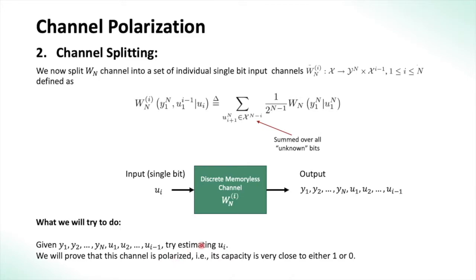We will prove that this channel WnI is polarized, that is, its capacity is either close to 1 or 0. So if we are given the output vector of the channel Wn and all the bits which came before it, if the capacity is close to 1 or 0, we can either completely discard the input or we can sure shot estimate what u of I is.